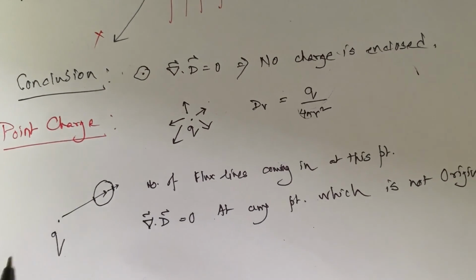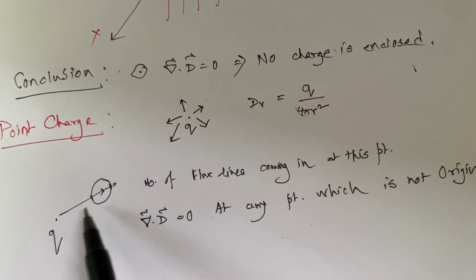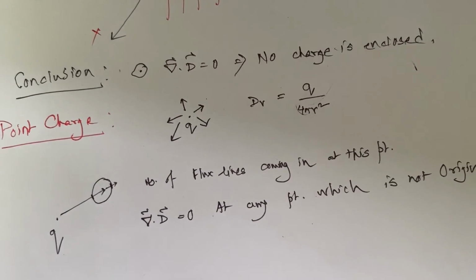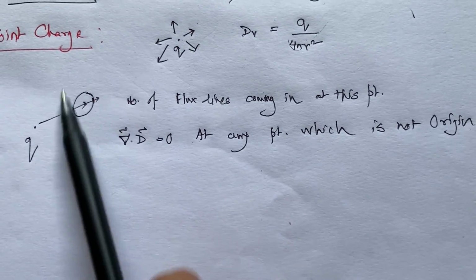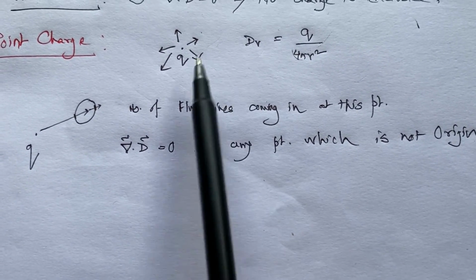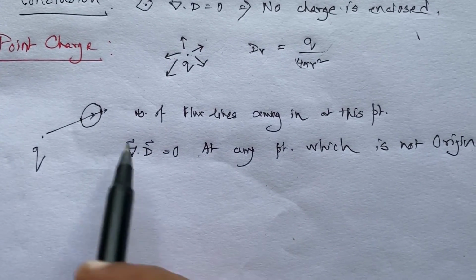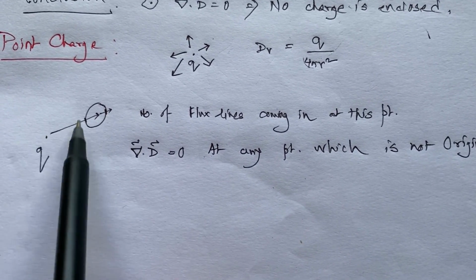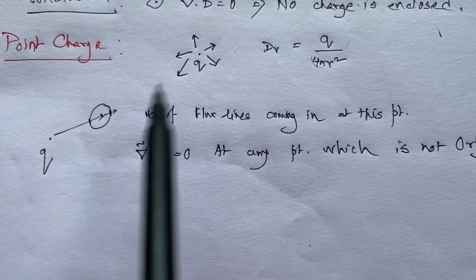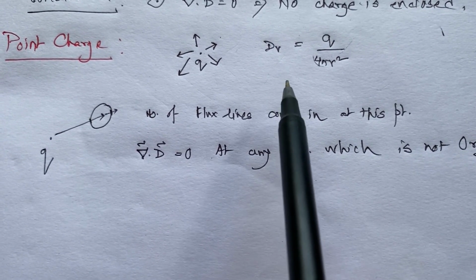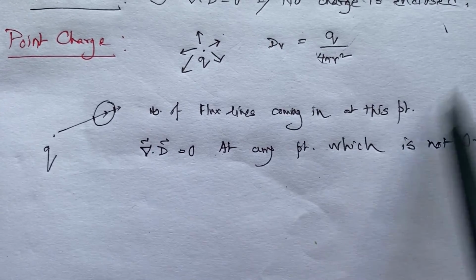Now if I take one field line here, zoomed in, for example, I cannot take a bigger surface like a very big circle, because the D field at one point on the surface is very different from the D field at another side of that circle. So I cannot take that bigger circle.